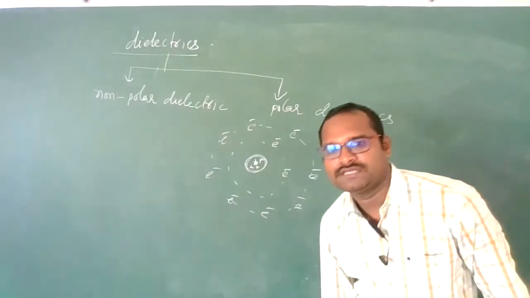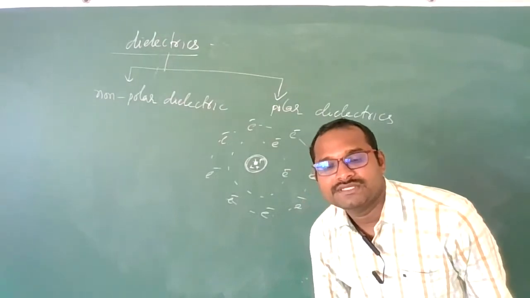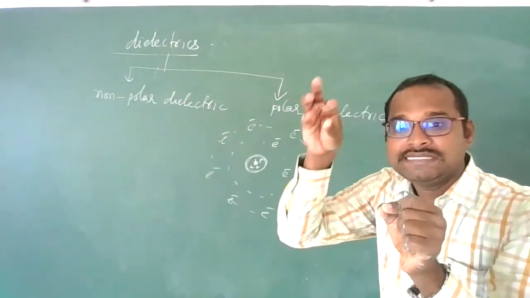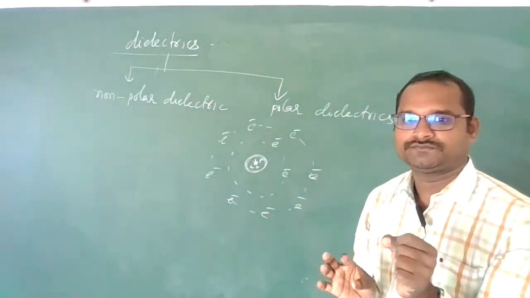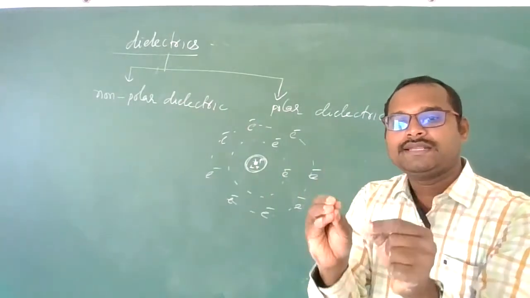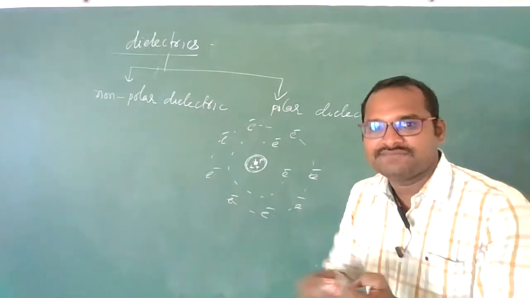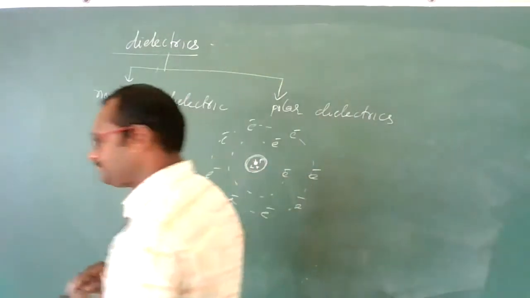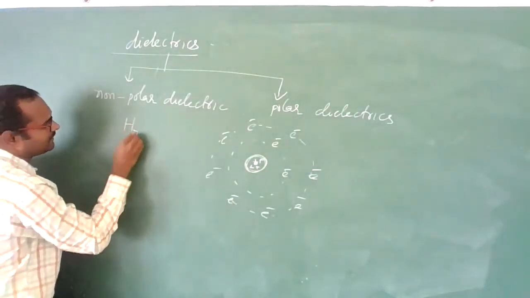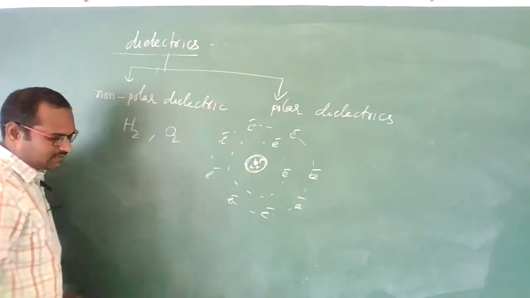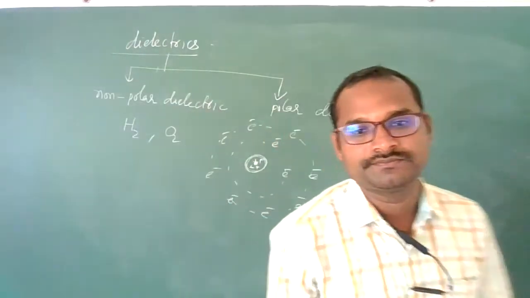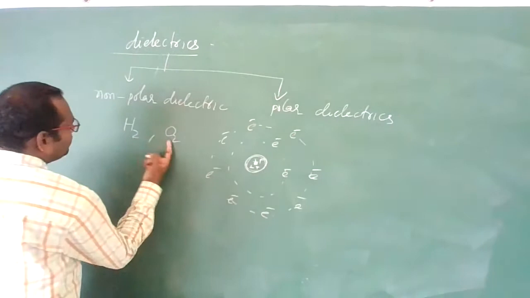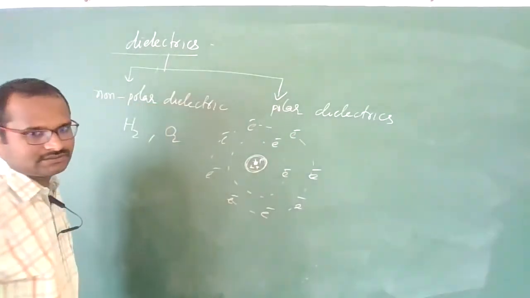Non-polar dielectrics are those in which the center of positive charges coincides with the center of the negative charge cloud. Then no net dipole moment is present for non-polar dielectrics. Examples are hydrogen and oxygen, which have symmetrical charge distribution. This type of atoms are called non-polar dielectrics.